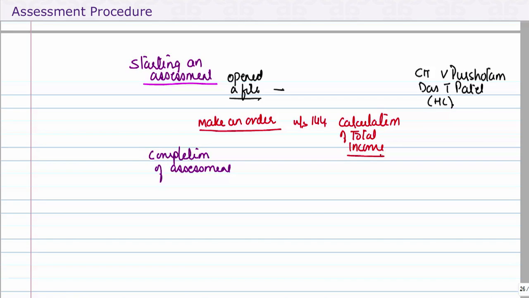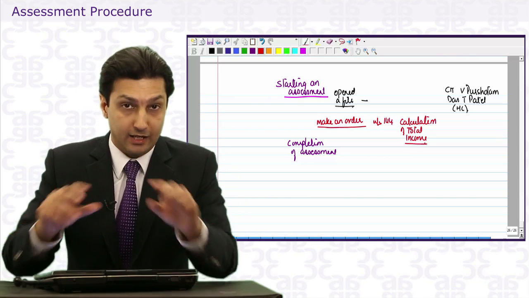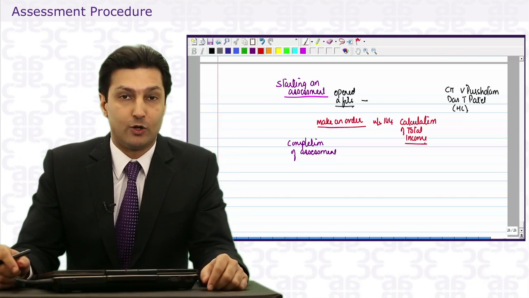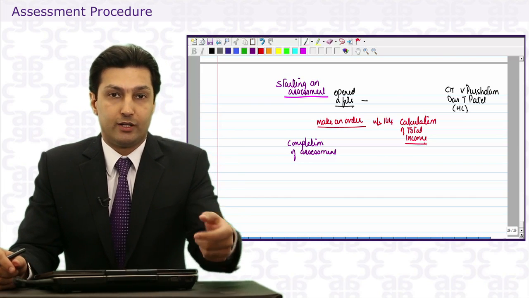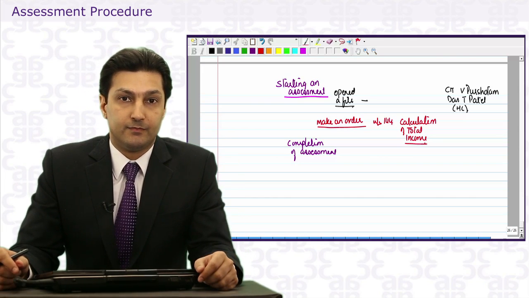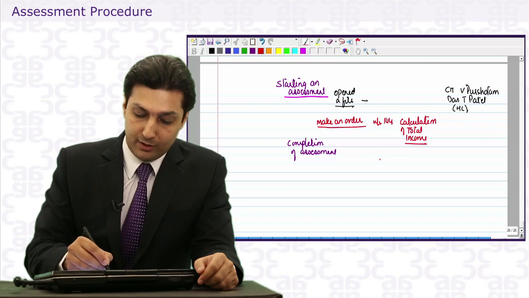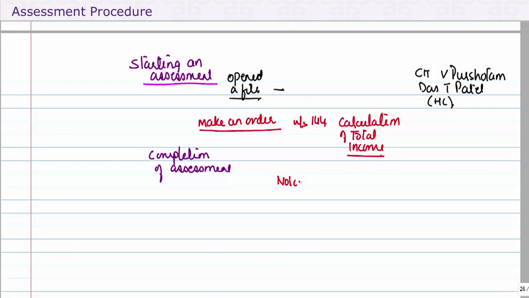There is a sheet of paper that will be treated as the assessment order, written on top, assessment order, and put in the file. Then there is something called the notice of demand under section 156.